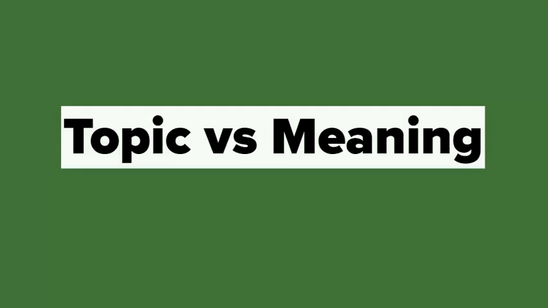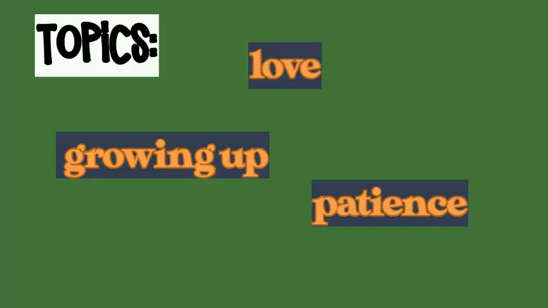In this video, you will learn the difference between determining the topic of a text and the meaning of a text. Often, when people try to describe the meaning of a poem, a song, or a short story, any text, they'll list topics instead of stating the meaning as a whole. These words that you see here, these one-word ideas, are topics. They are not how you formulate a meaning.